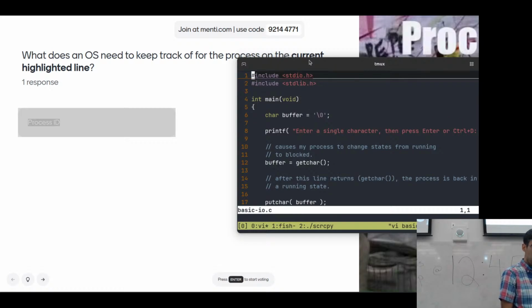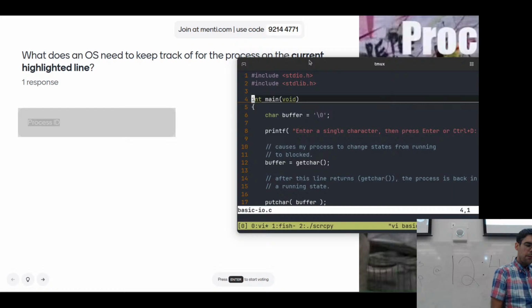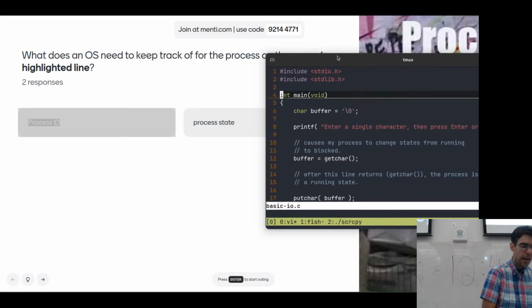So I'm going to go to the very top of this file, and just skip these first two lines. These are preprocessor directives. This is not something that is happening when our program is running. This is just something that happens when our compiler is compiling our code. So we're going to get right to line 4 here. What kinds of things is our operating system responsible for keeping track of here for line 4 specifically?